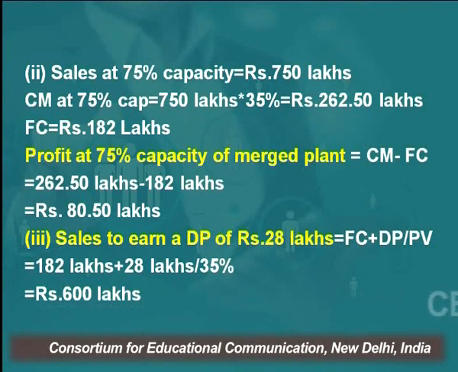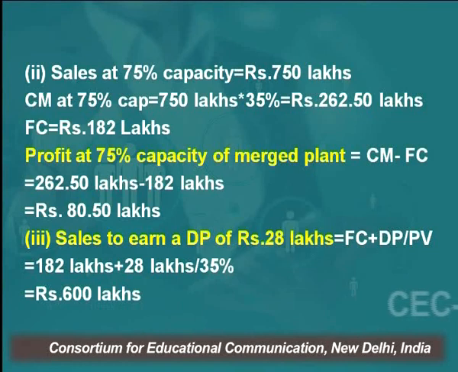So contribution margin at 75% capacity is equal to 750 lakh into 35%, that comes to 262.50 lakhs. Fixed cost is fixed irrespective of the capacity, whether you operate at 100% or 60% or 75%, fixed cost remains the same. It is given in our example as 182 lakh. So profit at 75% capacity of the merged plant is equal to contribution margin minus fixed cost. Contribution margin, friends, we have already calculated.